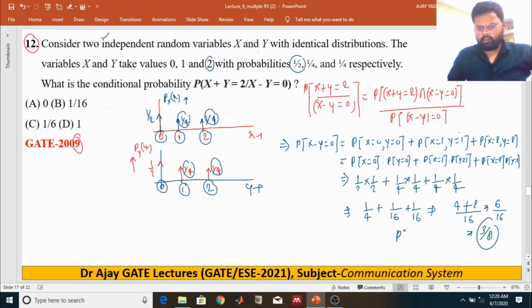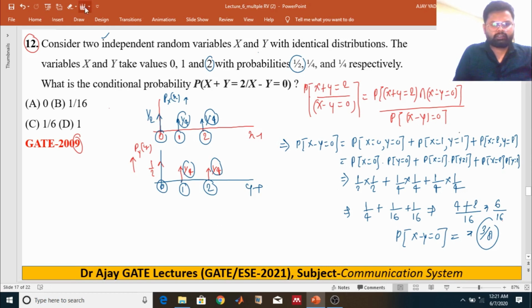So the probability of x minus y equals 0 is 3 by 8. Now, how do you get the probability of x plus y equals 2 given x minus y equals 0?